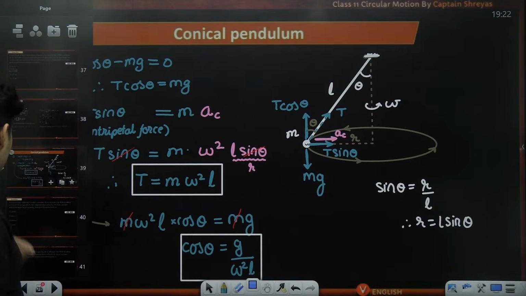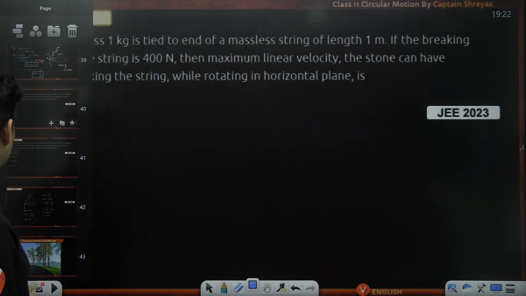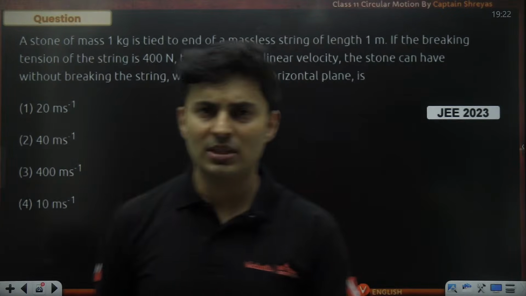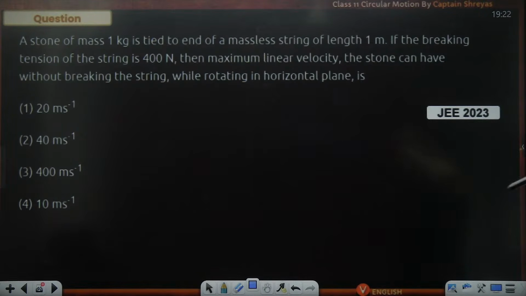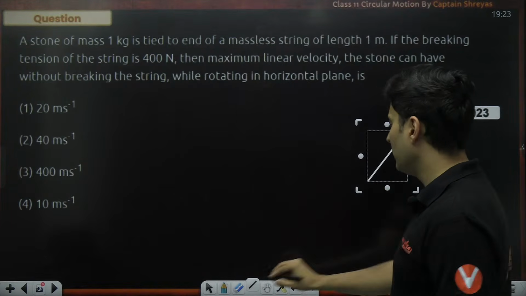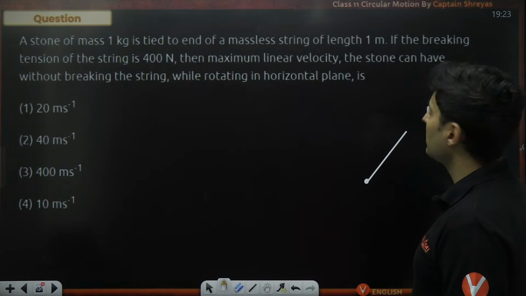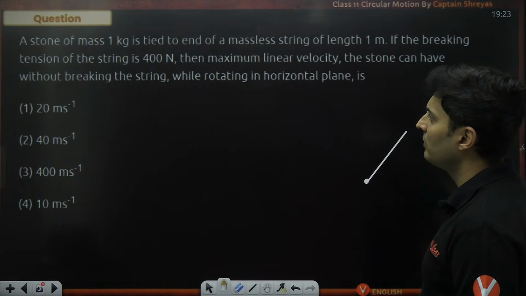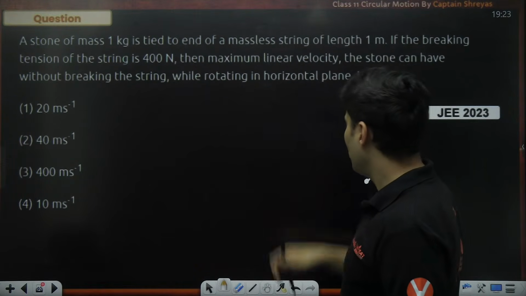Great, very nice. So let's go to the question based on this. Let's see. It was asked in JEE 2023. A stone of certain mass is tied to a massless string of length 1 meter. The breaking tension is 400. The maximum linear velocity the stone can have without breaking the string while rotating in a horizontal plane. Okay, so this is again a question of conical pendulum only. The breaking tension is given, the maximum velocity it can have without breaking the string in a horizontal plane. Oh, but the best part, it is rotating in a horizontal plane.